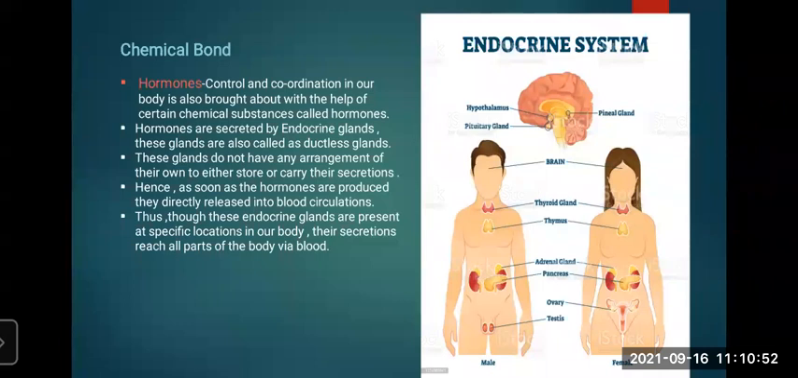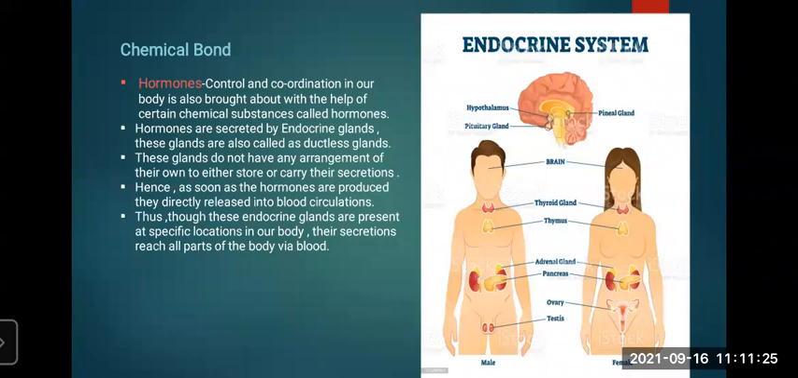Again, I'll explain. Hormones are chemical substances secreted inside the endocrine glands. These glands are ductless, so they cannot store or carry the secretion. They directly release the hormones into the bloodstream, so each and every part gets these different secretions called hormones. Endocrine glands, along with the nervous system, are responsible for control and coordination in our body.